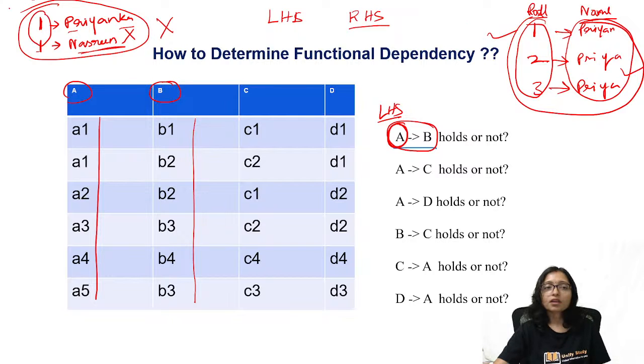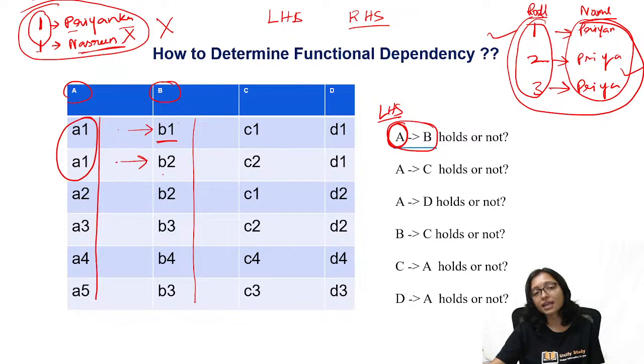You have to check whether there is any repetition. You can see A1, repetition is there. As there is repetition, the same value should be there for B. It is telling A1 is giving B1 and A1 is giving B2. That means roll number 1 is Priyanka, roll number 1 is Nazreen. That is not possible. That's why it is not valid.